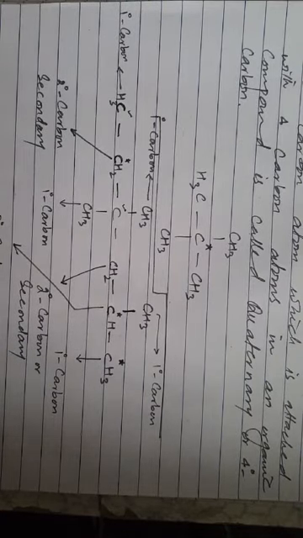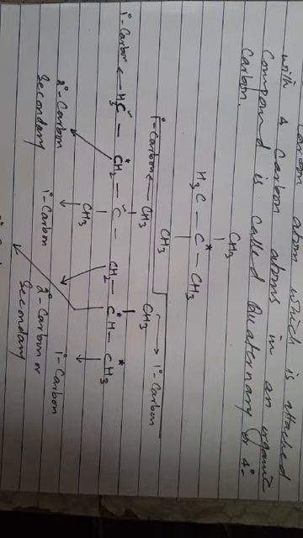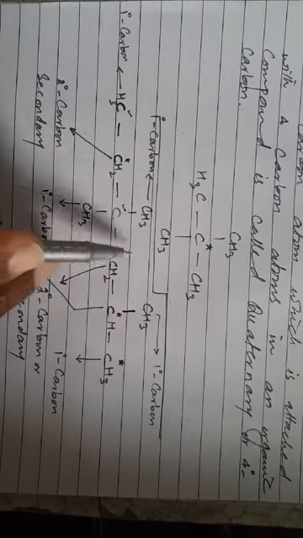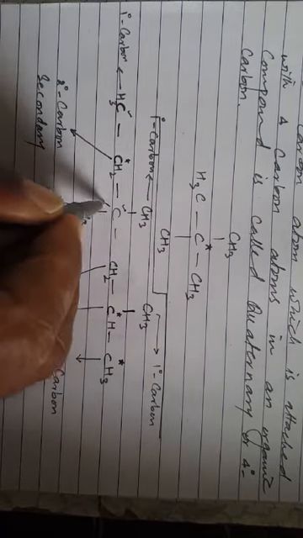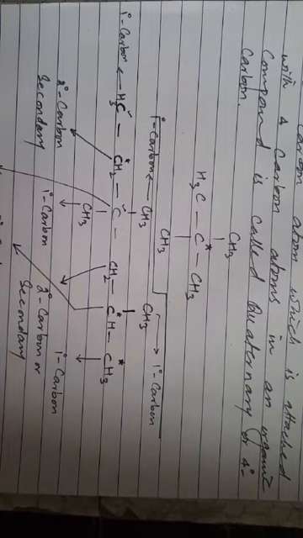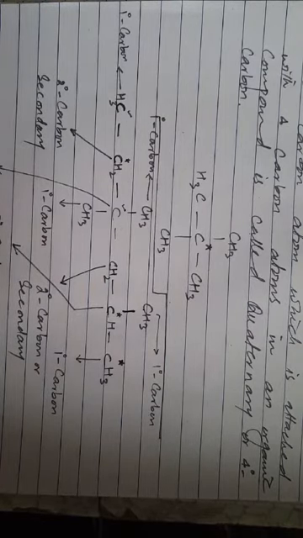And here we are going to discuss the quaternary carbon atom. A quaternary carbon atom is a carbon atom which is directly attached to four carbon atoms, and there will be no hydrogen atom attached to that carbon atom. So it is defined as the carbon which is directly attached to four carbon atoms or four alkyl groups. This is the carbon atom. Yes, 4 degree or quaternary carbon atom.